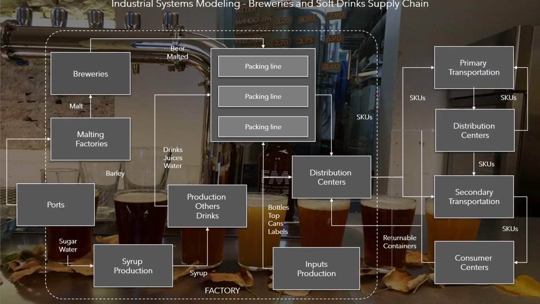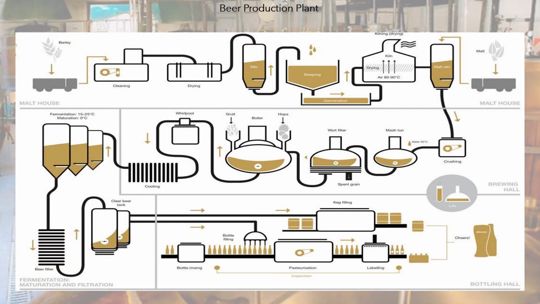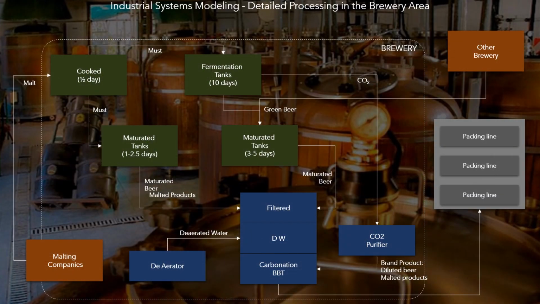Optimizing the beer industry's tactics involves integrated modeling of the breweries and, in many cases, soft drink supply chain. The supply chain integrates multiple production plants, which must be modeled individually, each with its own peculiarities. The current computational power allows to model in great detail each of the production plants, the breweries, the packers and the distribution centers. This allows to visualize all the existing bottlenecks that affect the maximization of economic gains.